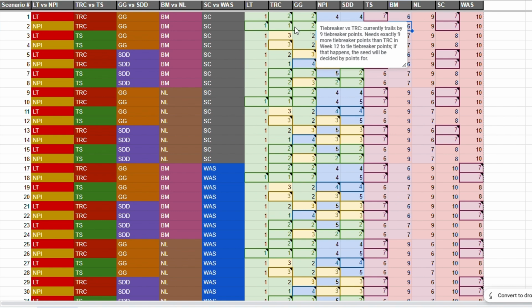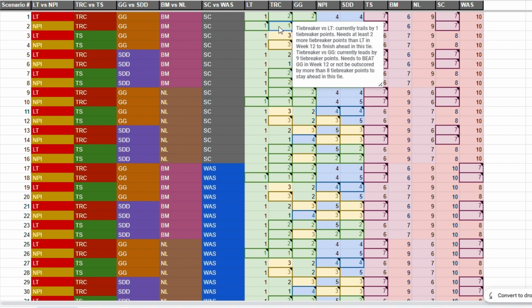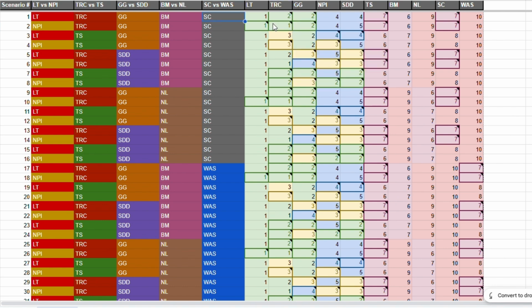So Leftist Tears would only be fighting for the 1 seed with the Red Carpets, and in the scenario that Leftist Tears gets the 1 seed and the Red Carpets don't get the 1 seed, then the Red Carpets would be fighting for Gumpy Glizzies for the 2 seed. So that's why there is no 1 for Gumpy Glizzies here, and there's no description on how they can beat Leftist Tears in the tiebreaker.